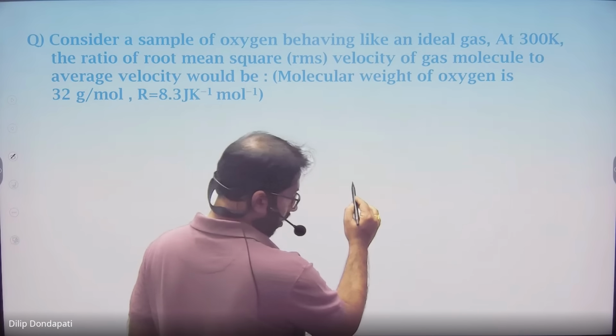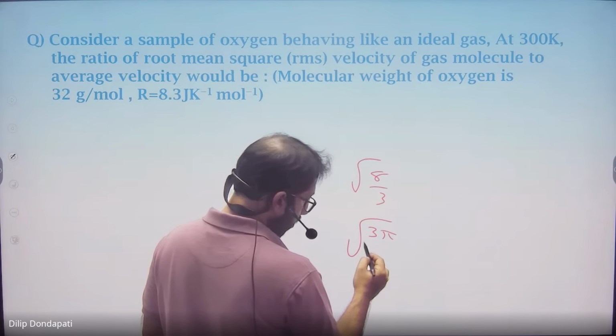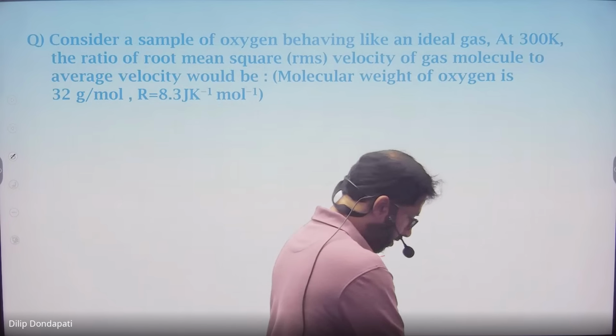I'll give options. Try. √(8/3), √(3π/8). Yes, sir, I did this. √(3π/8). Next.